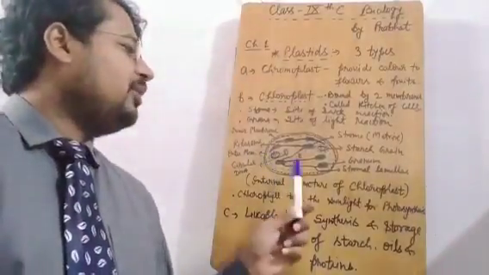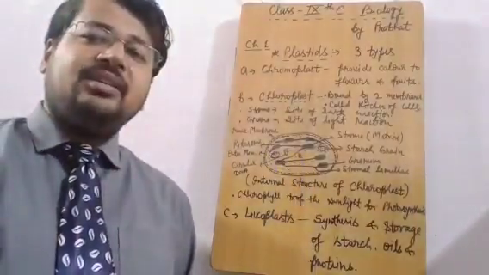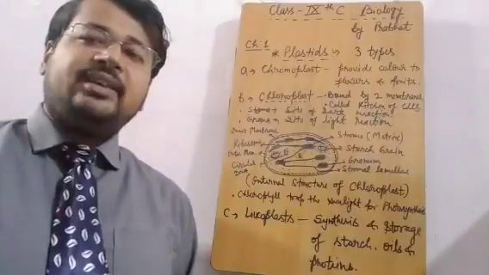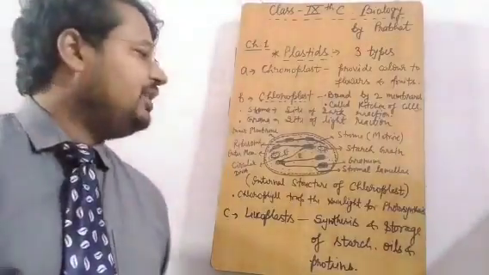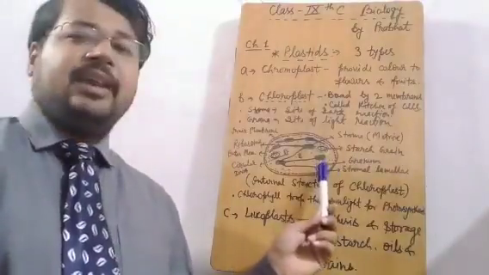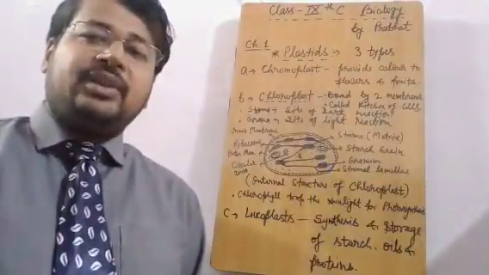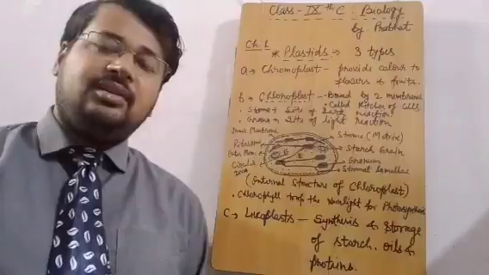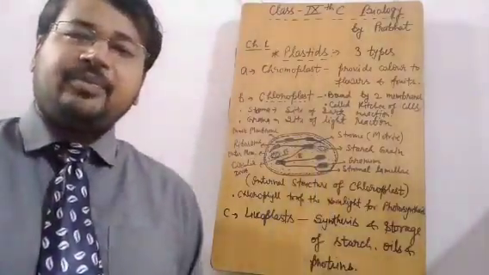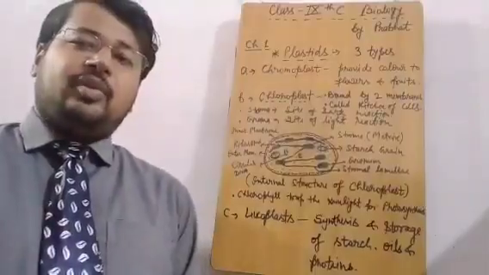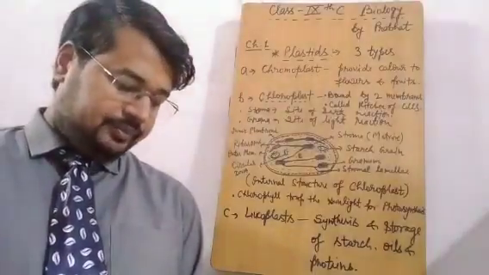And if they talk about the light reaction, you have to understand that for light reaction to take place, chlorophyll's presence is very necessary, and chlorophyll is found inside the granum. Okay, so you have to answer, if light reaction is asked, granum would be the answer.